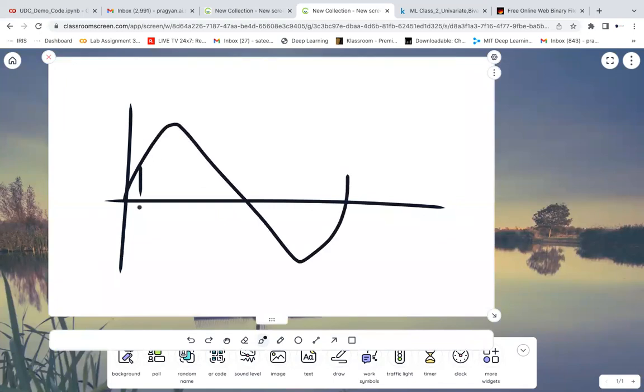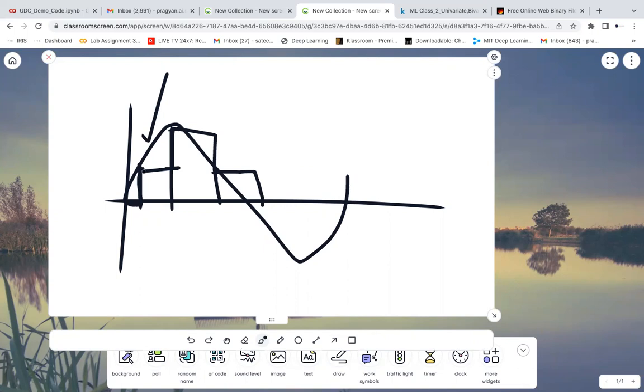I'm taking a sample at this point, at this point, at this point. So this value will be represented like this, then this is this. Initially there is nothing here, then suddenly this, then suddenly this, then something like this. This is how it will be. So this is the analog image and this is the digital image.